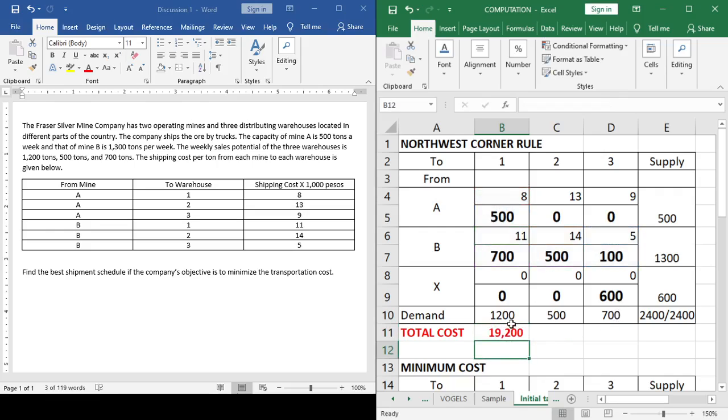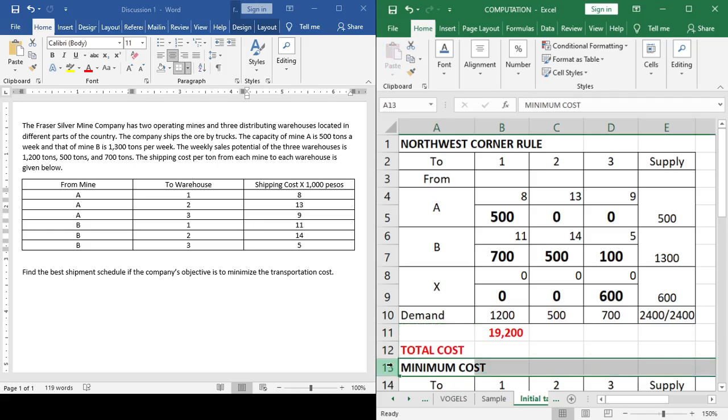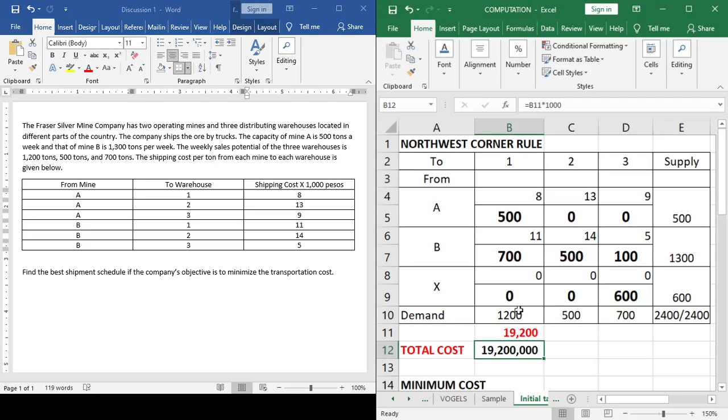Okay? So, our total cost is 19,200. But take note that it should be multiplied with 1,000. Okay, so butang na to diri ang ato ang total cost. It should be 19,200 times 1,000. So the total cost would be 19,200,000. Okay, 19,200,000 if we are to multiply it by 1,000. So mao ni ato ang total shipping cost. Okay, so that is for the northwest corner rule.